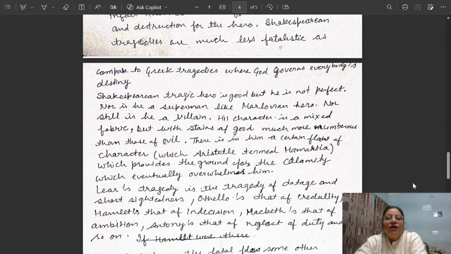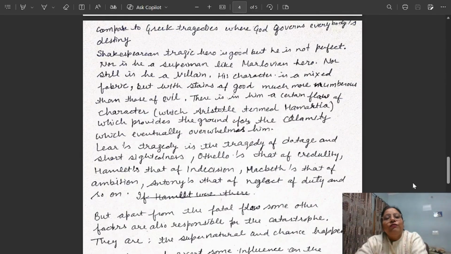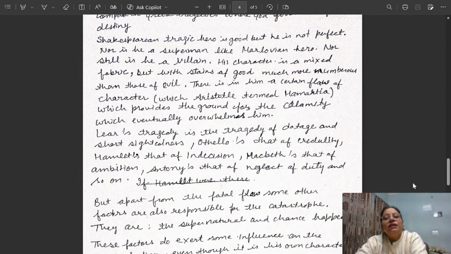There is in him a certain flaw of character, which Aristotle termed hamartia. So, what is hamartia? Hamartia is the tragic flaw, which provides a ground for the calamity which eventually overwhelms him.